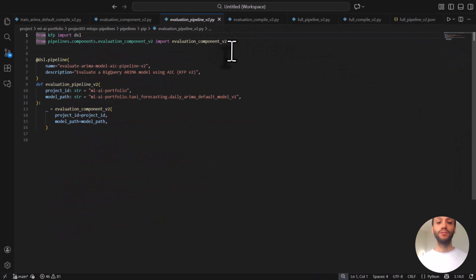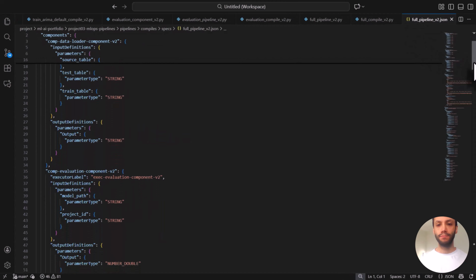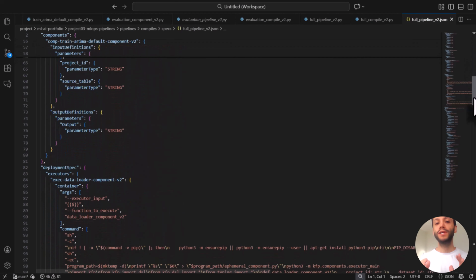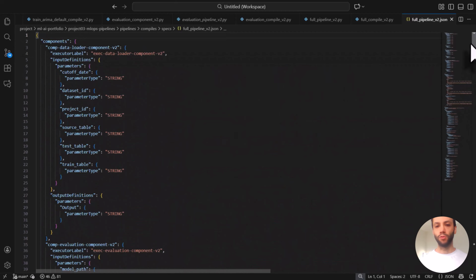2. Pipeline file, based on the DAG definition. This connects components into a logical sequence. Each step depends on a previous step. Output from one step is passed to the rest. 3. Compile file. Vertex AI doesn't read YAML for version 2 pipelines. We compile the pipeline into a JSON spec file. This file becomes the single artifact representing the entire MLOps workflow.